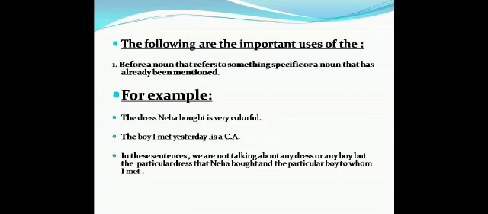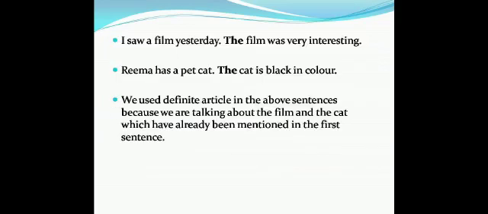The is used before a noun that refers to something specific or a noun that has already been mentioned. For example, the dress Neha bought is very colorful. The boy I met yesterday is a CA. In these sentences, we are not talking about any dress or any boy, but the particular dress that Neha bought and the particular boy whom I met. Let's see some more examples.